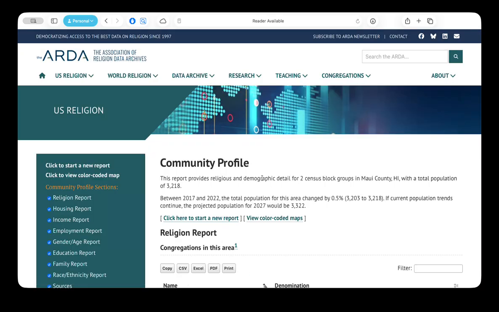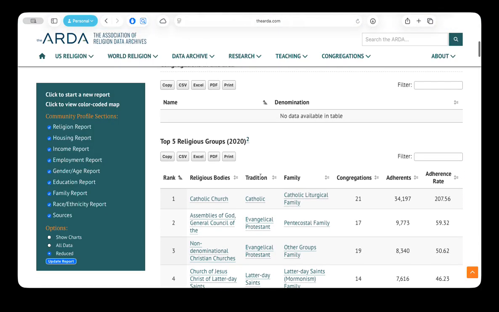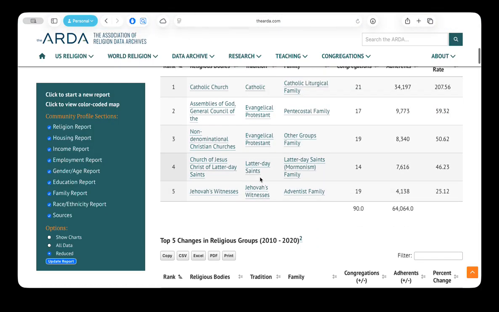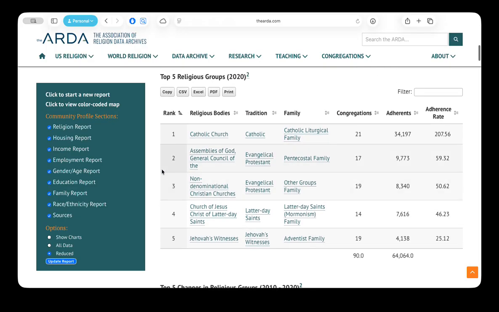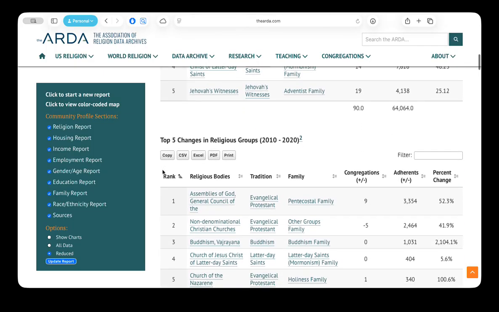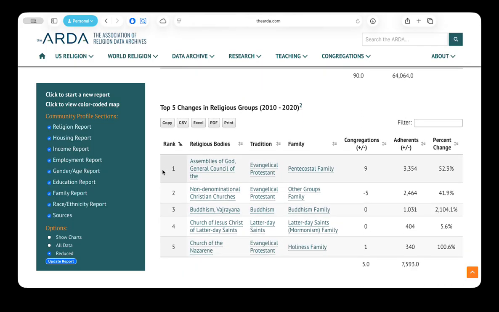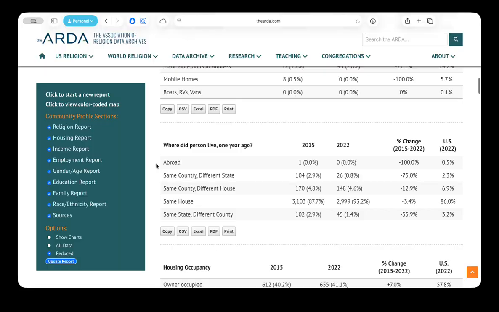And within seconds, you have a community profile, a little bit more information on the trends of what's going on in your communities. Who are the religious groups? How many congregations are there? What are the adherence rates? Which ones are growing? Which ones might be shrinking? Information on housing, where people lived a year ago, and do you have people moving in or moving out of the community?